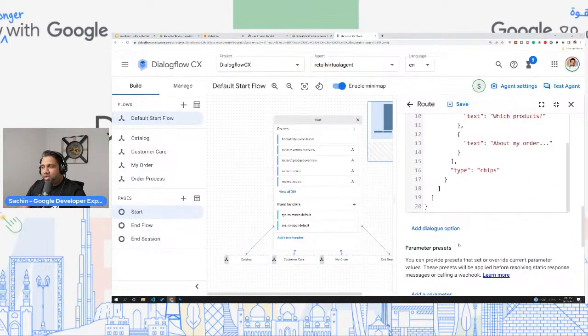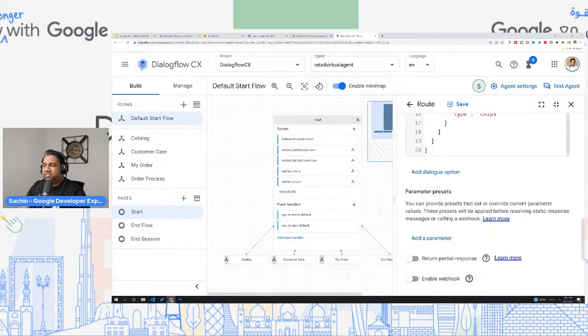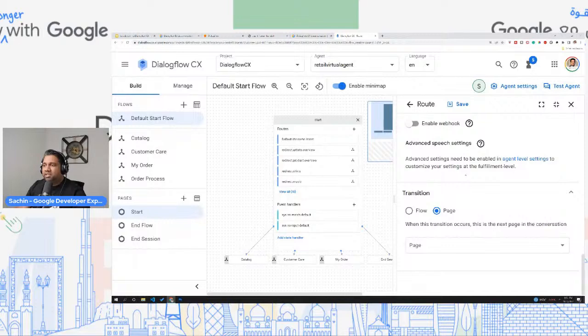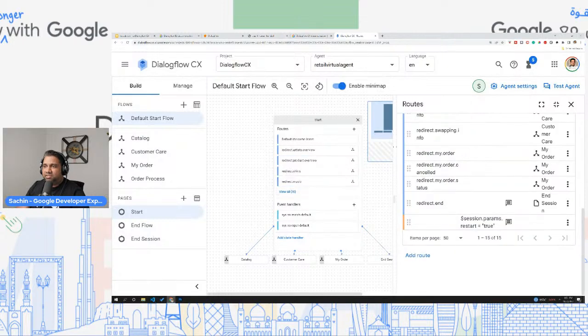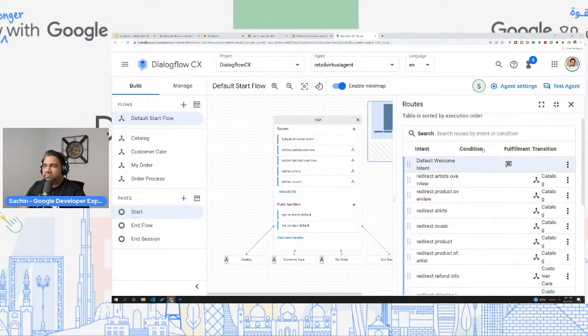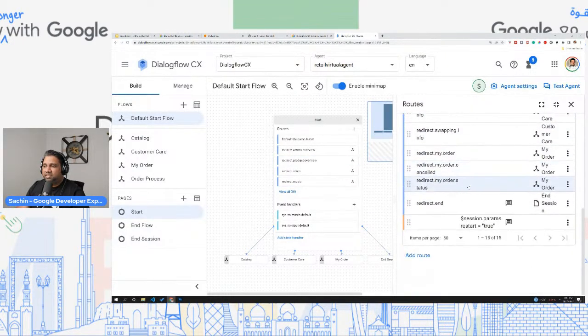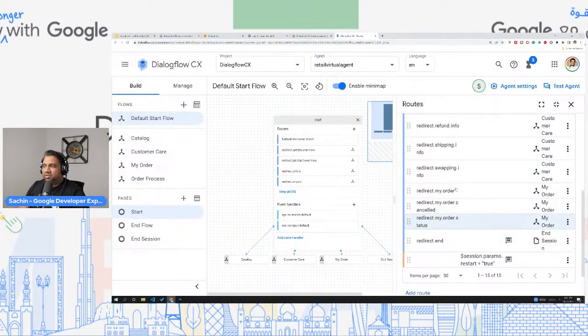And finally, once this intent and response is matched, you see, if you want to transition to a different page, you can do that. Or if you want to transition to a different flow, you can do that. Okay. So within this default start flow, you can see that within this page, all of these different routes are linked to it. Right? You see all of this.